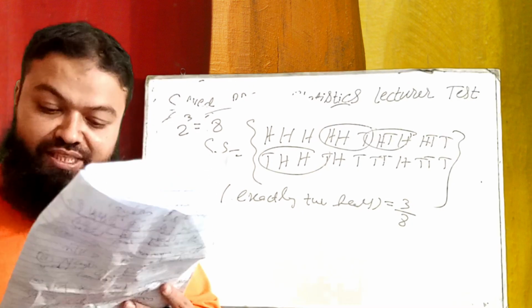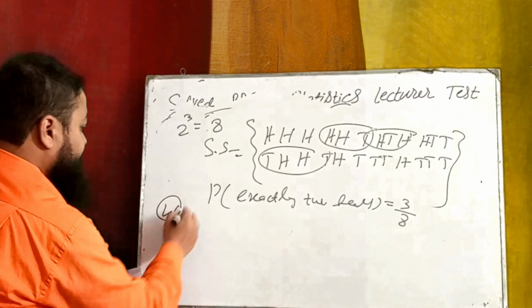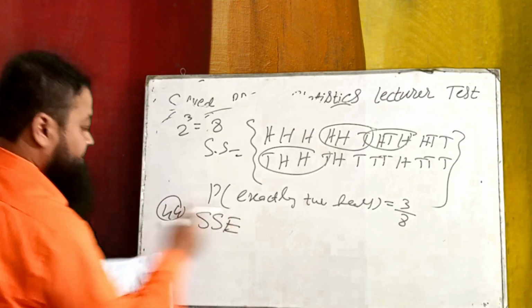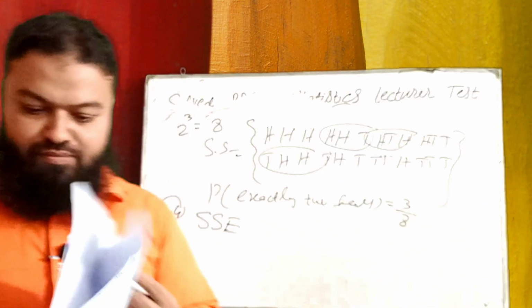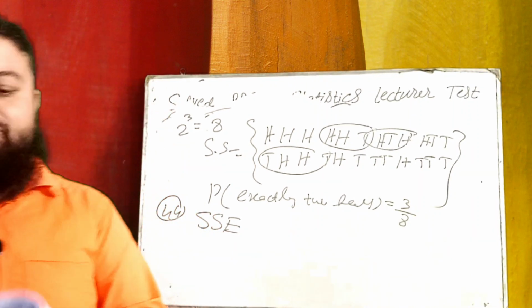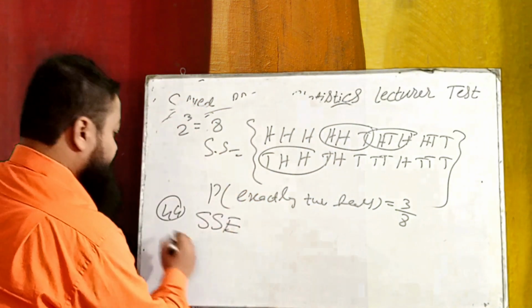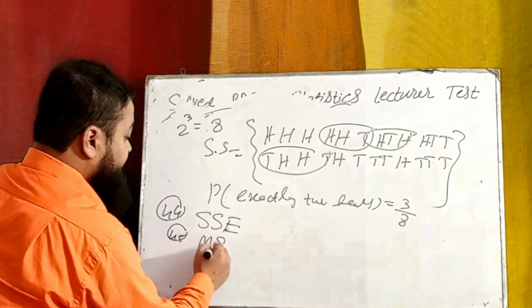Number 44, within treatment variation means SSE. Which of the following is not a standard deviation? Mean square error. It is not a standard deviation.